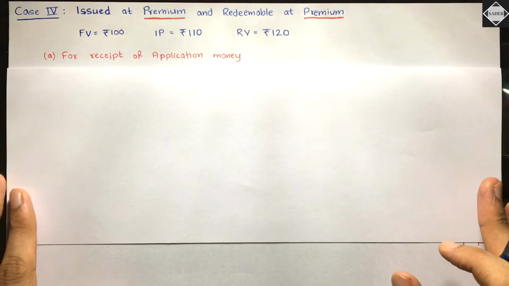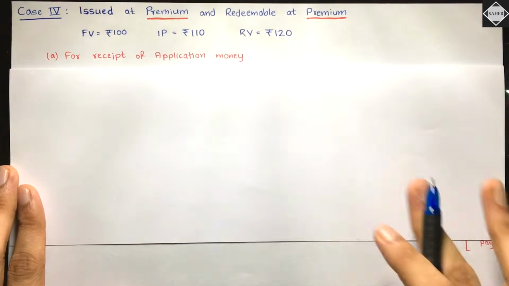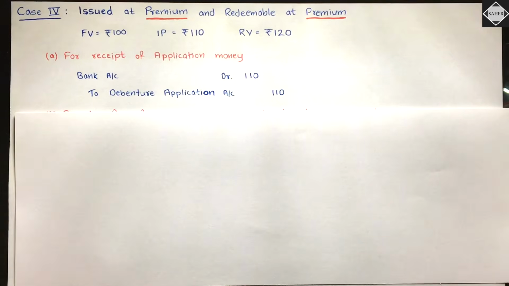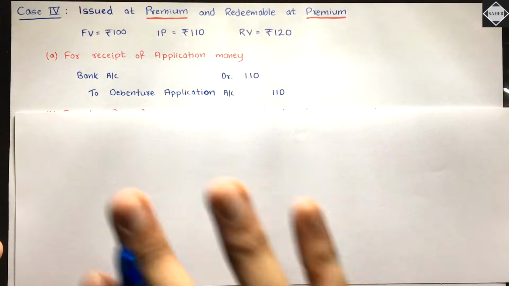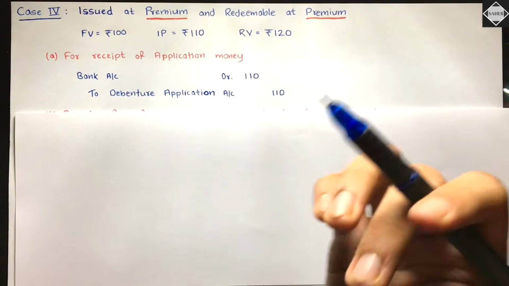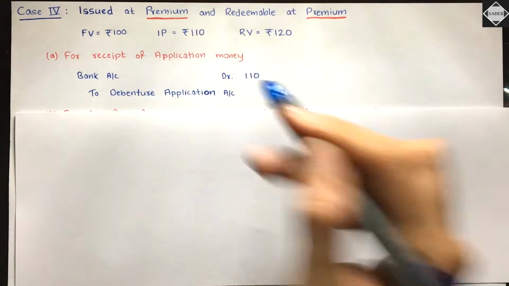So for receipt of application money, tell me which amount will be received. Of course, the issue price, right? Bank account to debenture application 110, right? After this, the second entry is the transfer entry. You transfer the debenture application to the percentage debentures account and you record any redemption elements if there are any. So in this case, tell me, are there redemption elements or not? Of course, there are redemption elements.